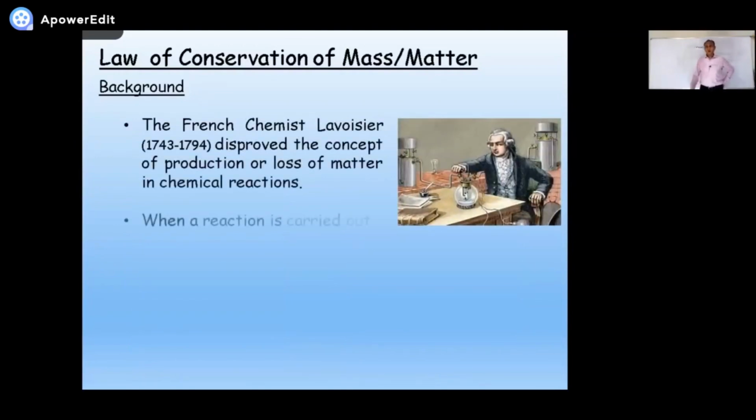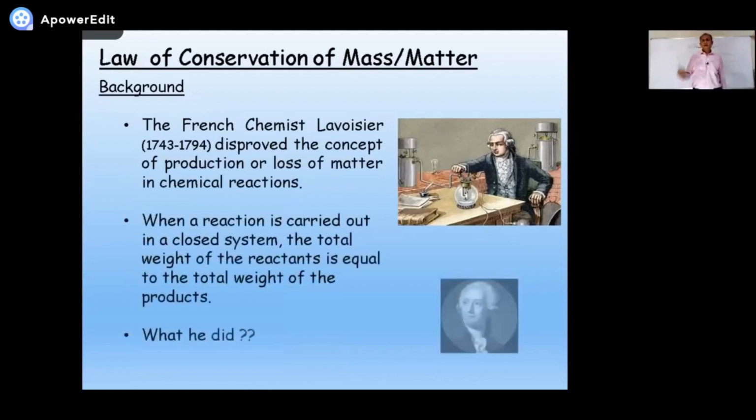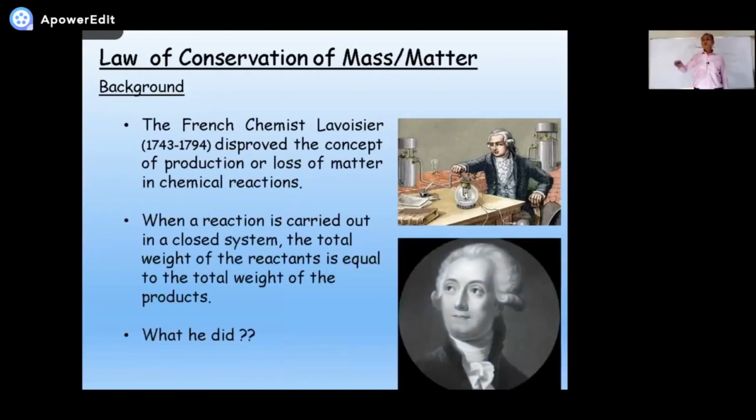Then there was this French chemist, his name is Lavoisier. He disproved this concept. What was the concept before him? That matter can be destroyed, matter can be developed, matter can be produced. So he disproved it. And how did he prove it?